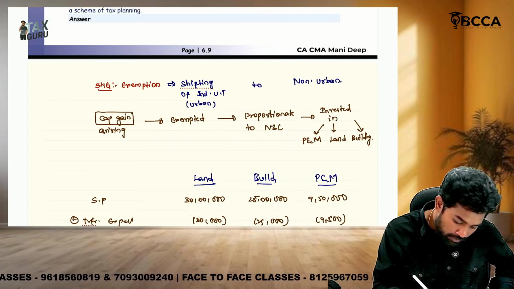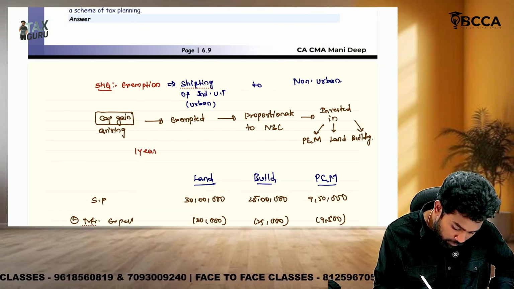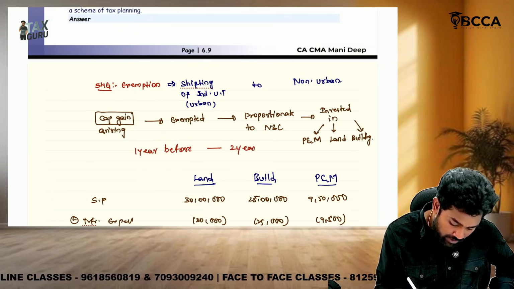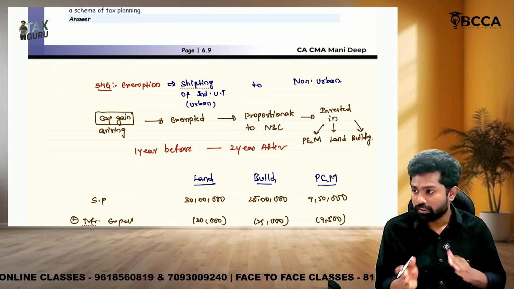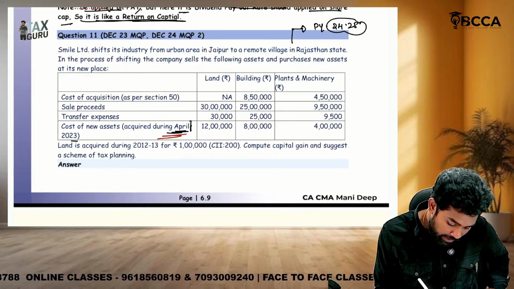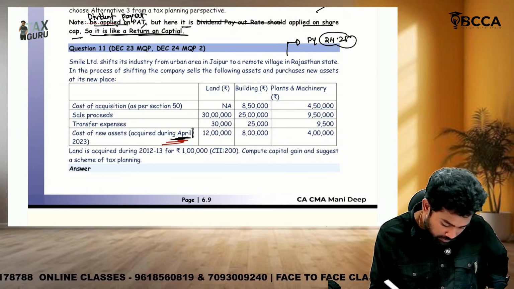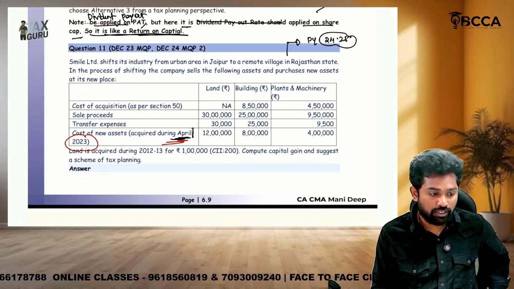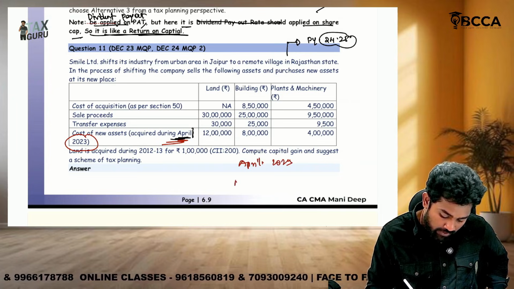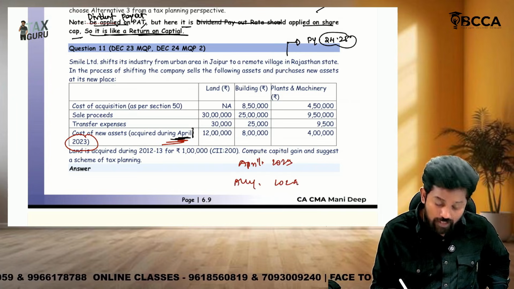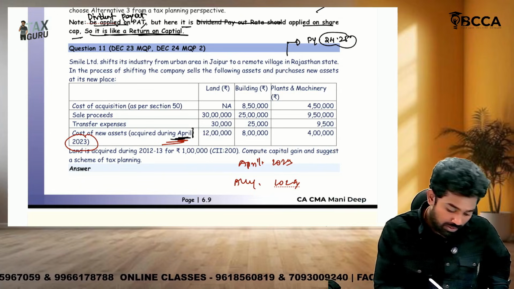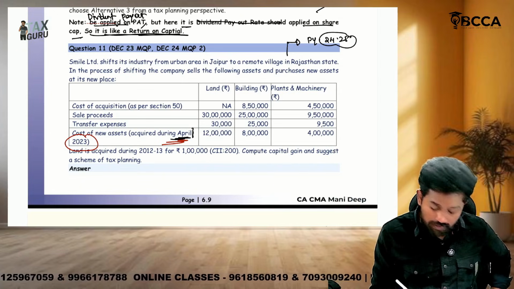But here the investment has to be made within 1 year before the date of transfer or within 2 years after the date of transfer. Before, within 1 year; after, within 2 years. But if they acquired it in April 2023, and the transfer happened in May 2024, that investment is before 1 year, so they will not be eligible for exemption. So the planning is that they should invest within the 1 year.